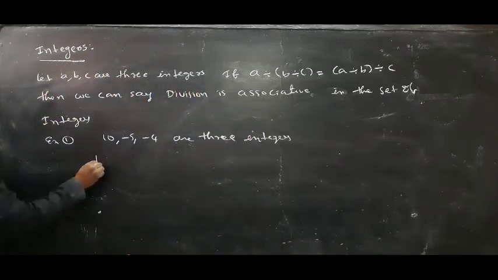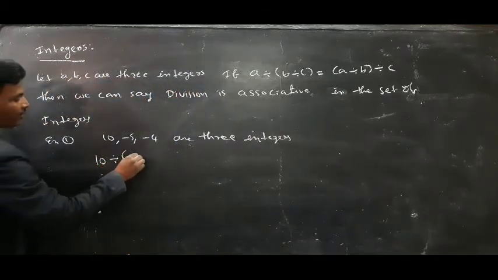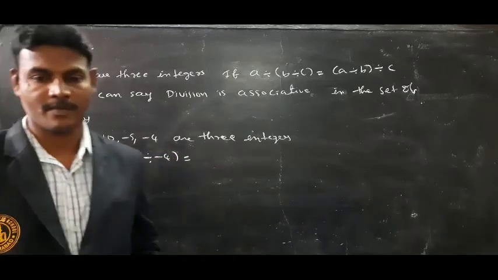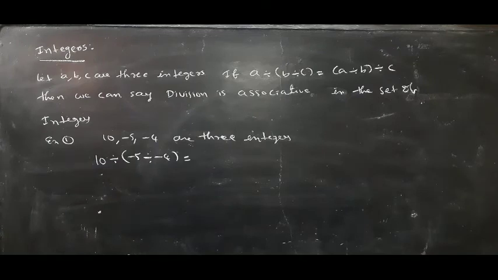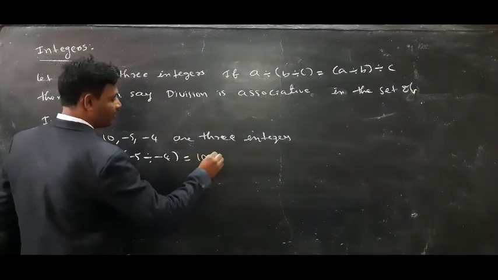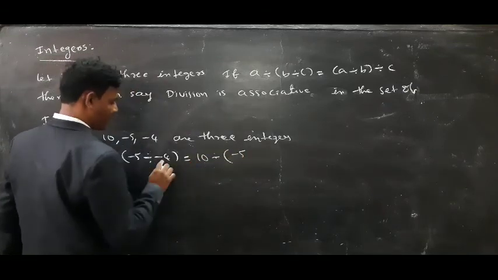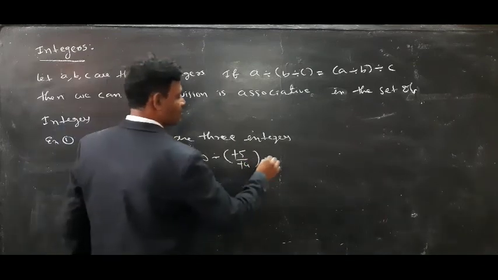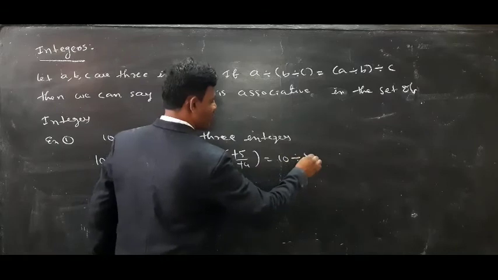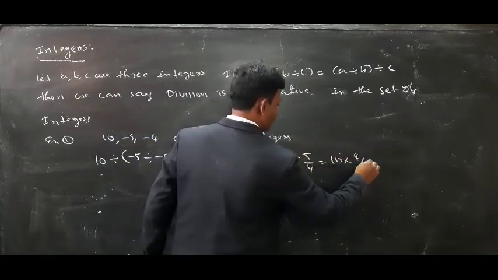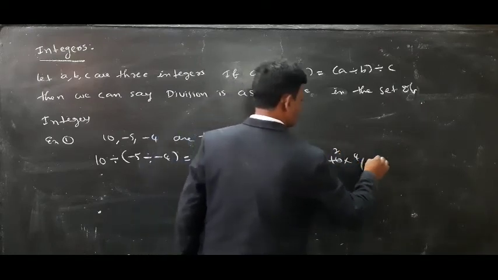Now, 10 divided by minus 5 divided by minus 4 is equal to, so what we can get here? 10 divided by minus 5 by minus 4. Minus minus gets cancelled. So it is 10 divided by 5 by 4. It is nothing but 10 into 4 by 5. 5 ones are 5, twos are 10, is equal to 8.